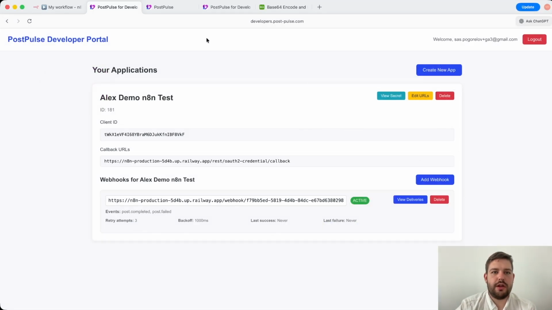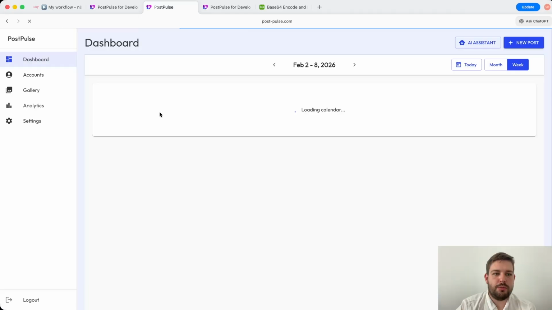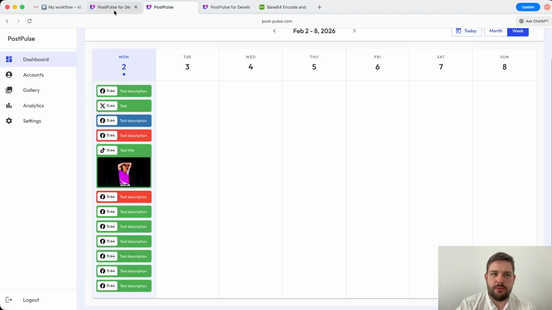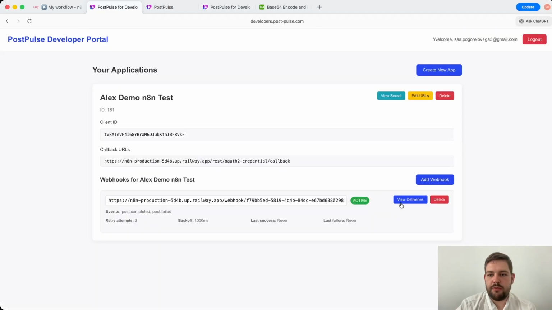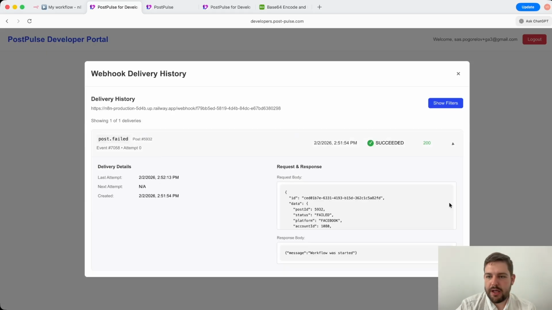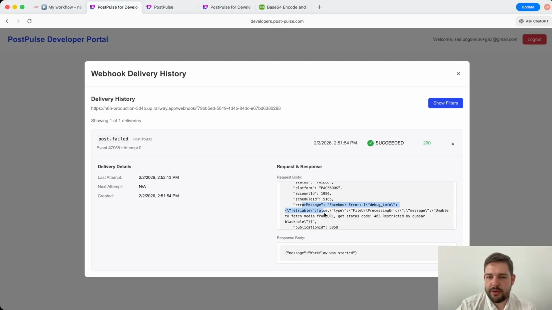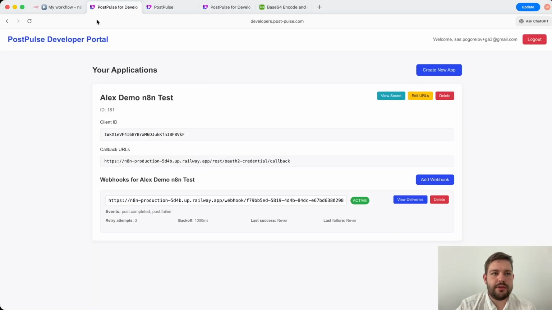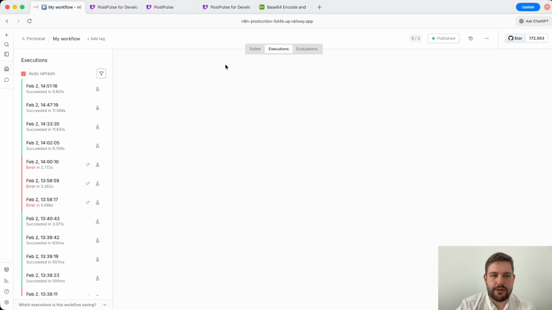Okay, let's check. As I know from my dashboard, one of the events was unsuccessful. So let me check what we have in our webhook deliveries. And we have our first webhook event, post failed, for our post. And in the request body, we can see some error message. It's actually because of Facebook, some internal Facebook errors that happened. And let's see in our n8n executions, I believe, anything that we have received internally.